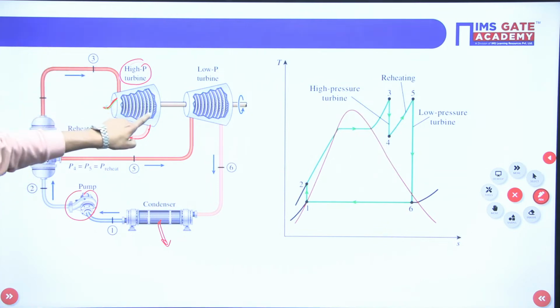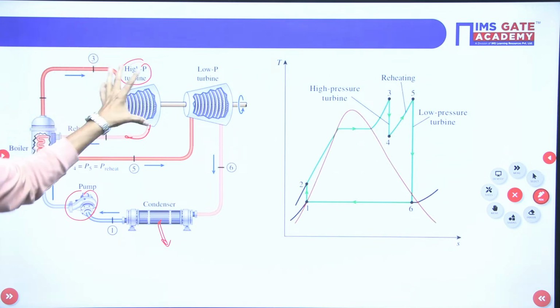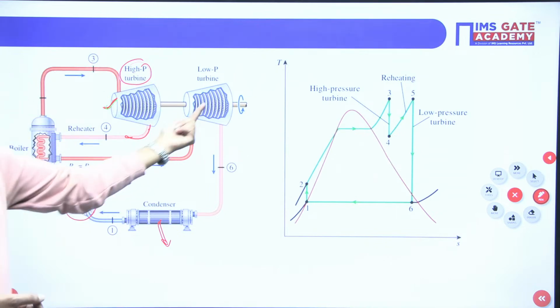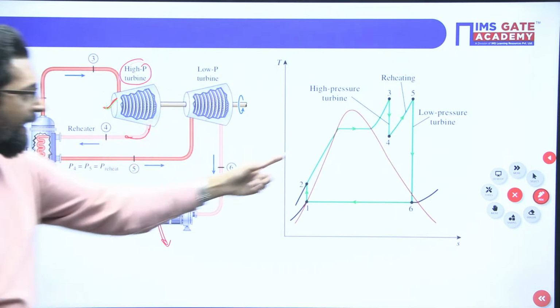What amount of steam will expand from the high pressure turbine? Again you have to reheat, and then supply heat so that the dryness fraction will improve.